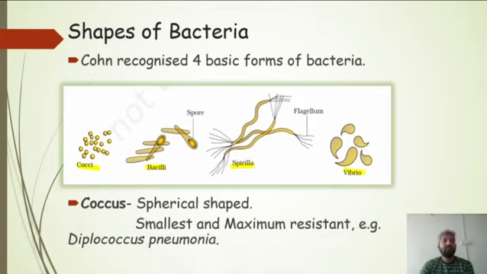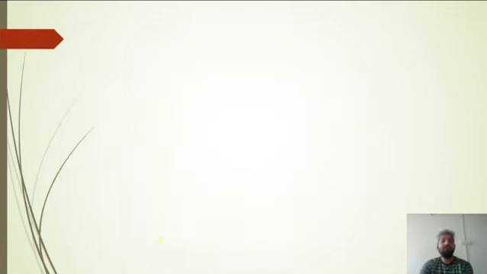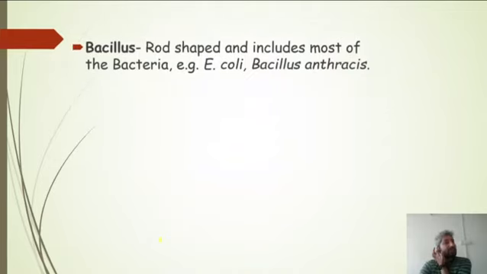First of all, coccus. The cocci are spherical in shape, they are smallest among all, and they are maximum resistant. They are always non-flagellated. They don't have flagella. Okay. Example we can give here of Diplococcus pneumoniae. Diplococcus pneumoniae is an example for the cocci type of bacteria. Now, the bacillus. Bacilli are rod shaped, and most of the bacteria have bacillus shape. Examples: E. coli, Escherichia coli, and Bacillus anthracis, which causes anthrax.